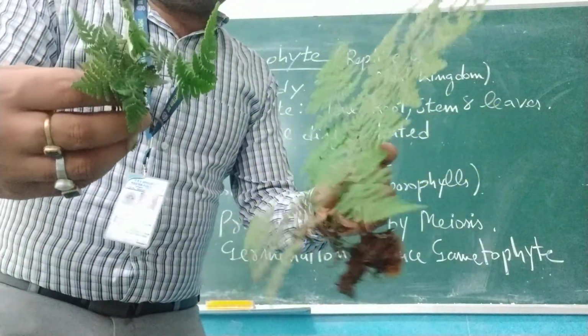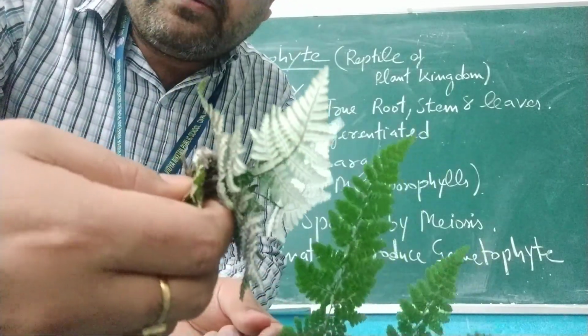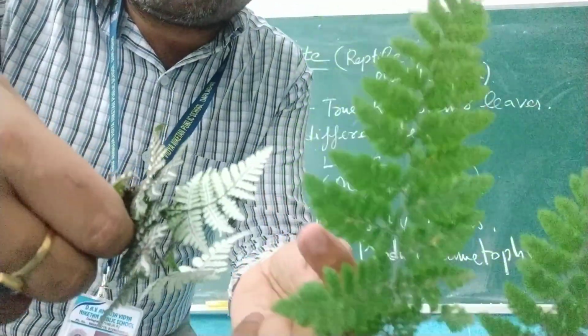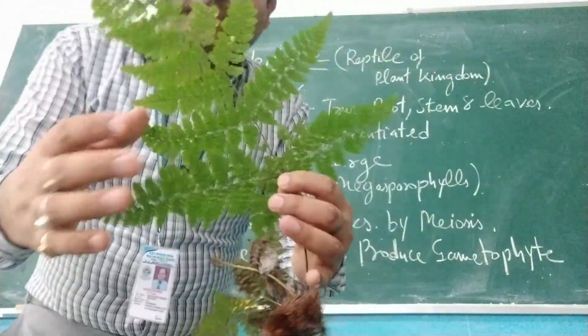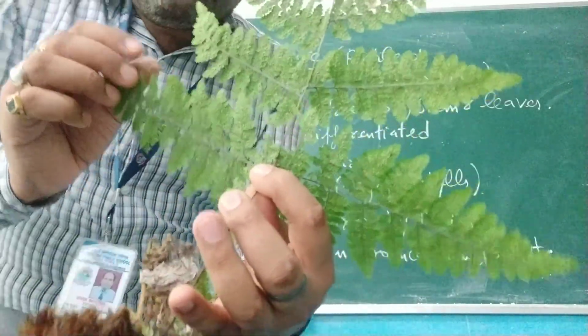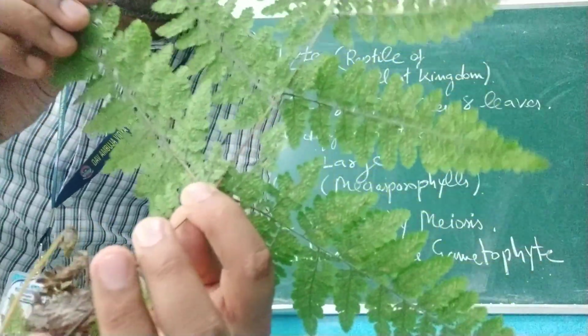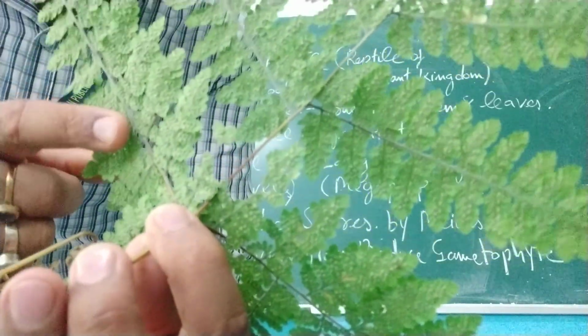This is a very small plant, also a fern. If you want to differentiate between these, you will find this type of structure on the ventral side of the leaf. If you look at this large leaf, I will show you very closely. You will find very small dot-like structures below the leaf.